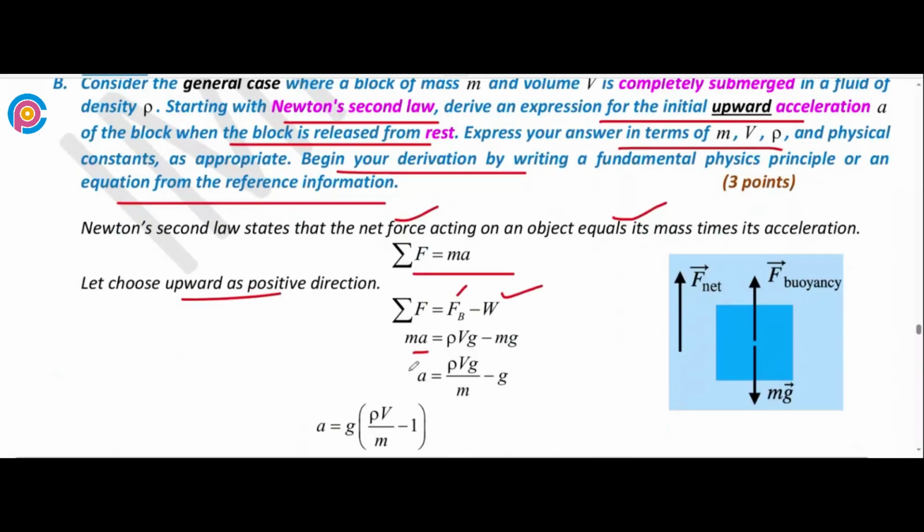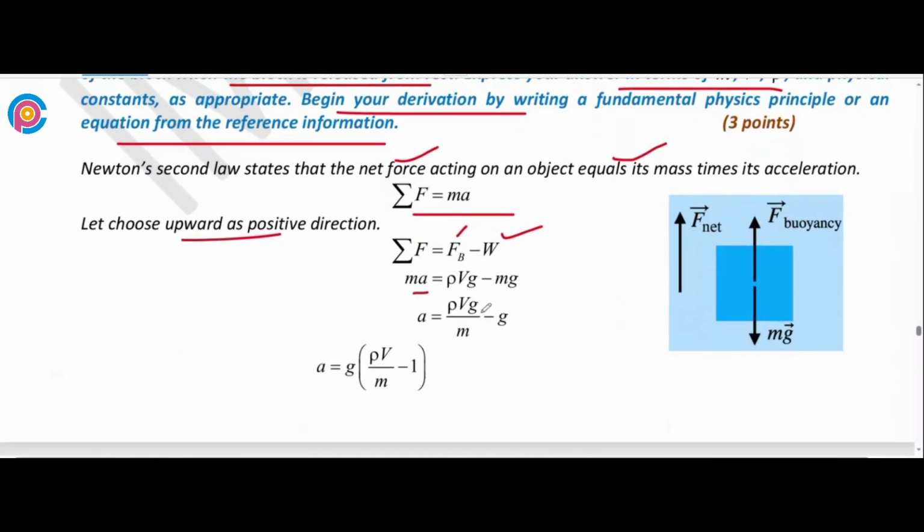We have to calculate the acceleration, so we move m to the other side. We get acceleration a equals rho Vg over m minus g. We can take g common from both terms. So a equals g times (rho V over m minus 1). That's the basic expression for acceleration that we calculate in this scenario.